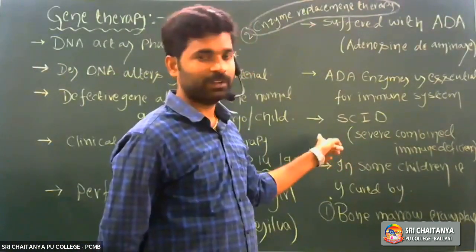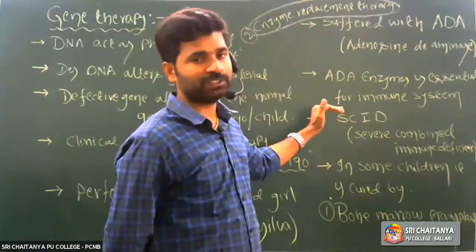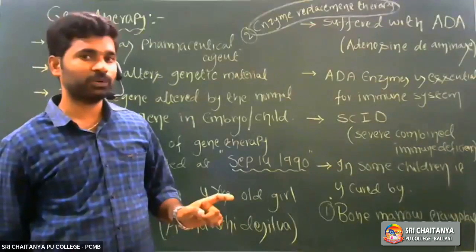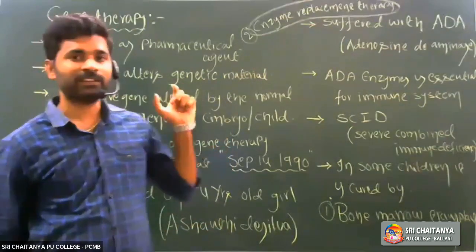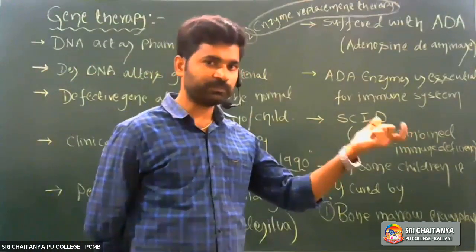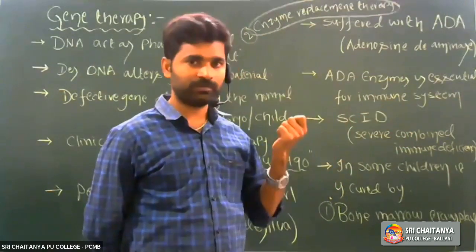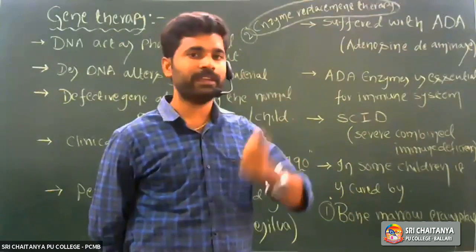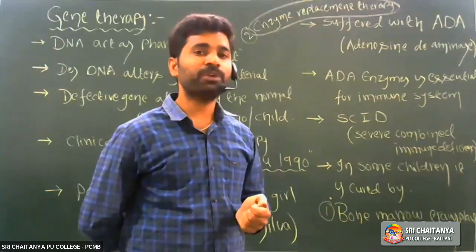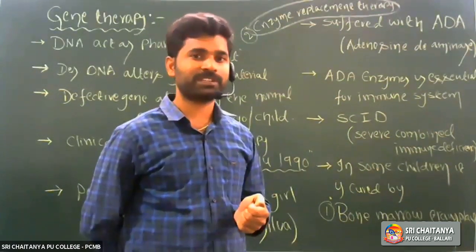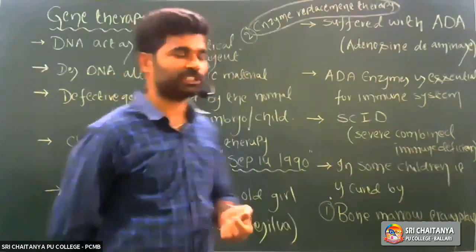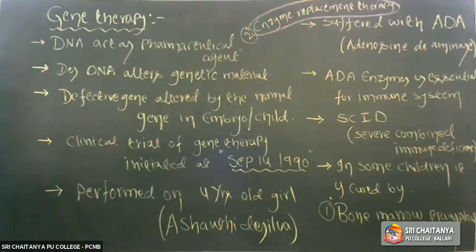Temporal cure it is. Temporarily, it cures that genetical disorder, but not permanently. A permanent cure is when we collect that ADA genetic material from a healthy person and introduce that ADA gene into the embryonic stages. Embryonic stages means either 8-cell or 16-cell condition. Okay, so note those points.